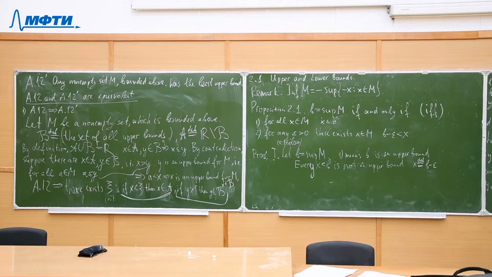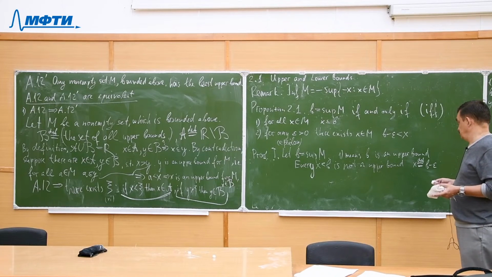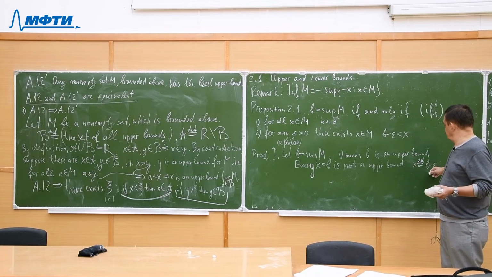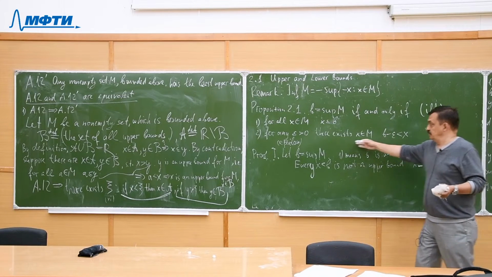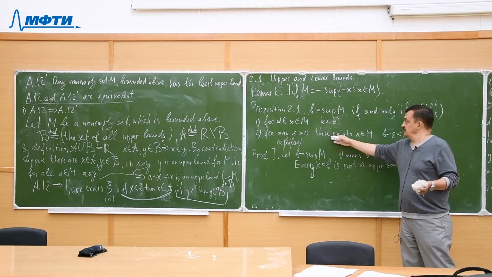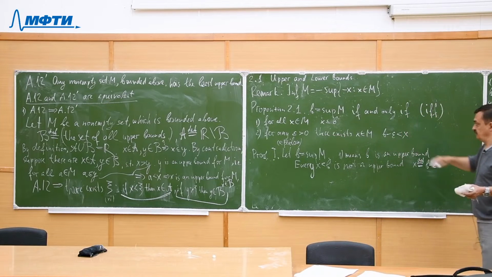So B minus epsilon is not an upper bound, and this means exactly that there exists x in M such that this inequality holds.